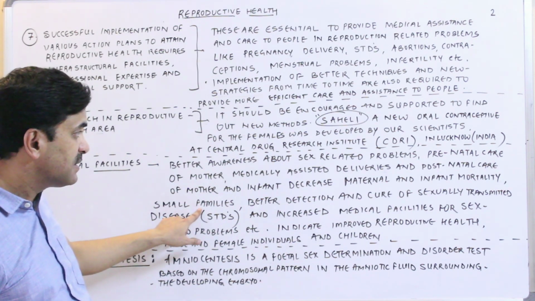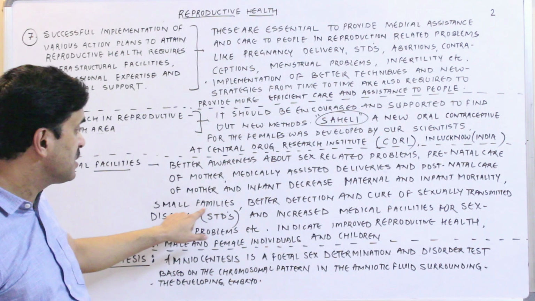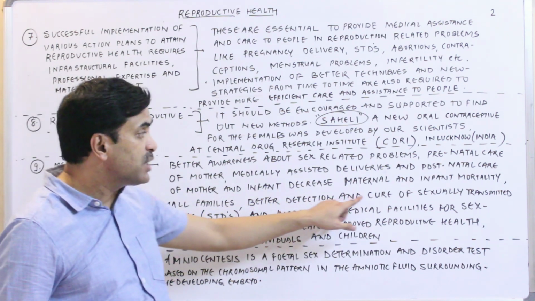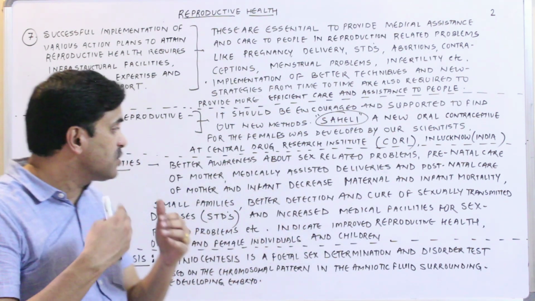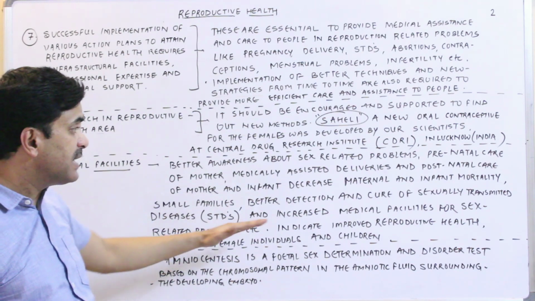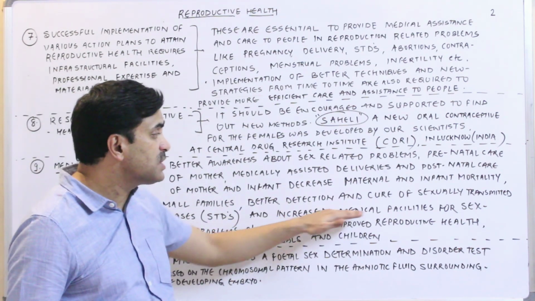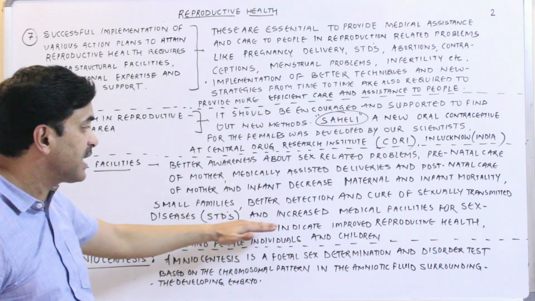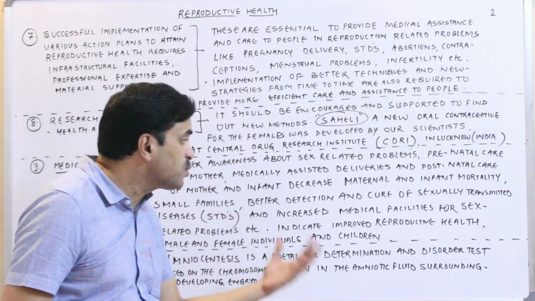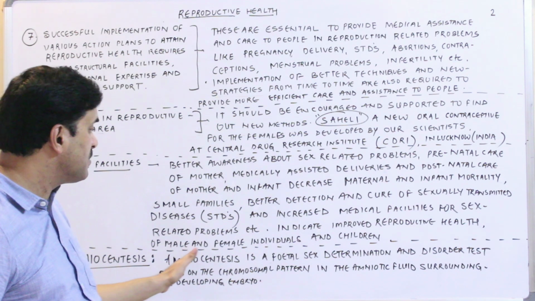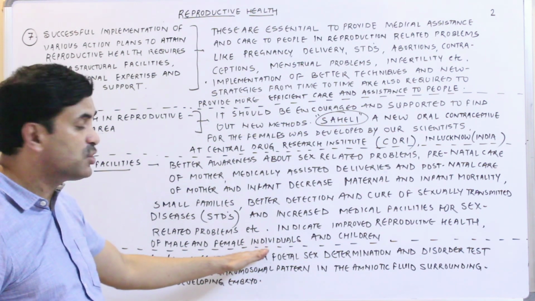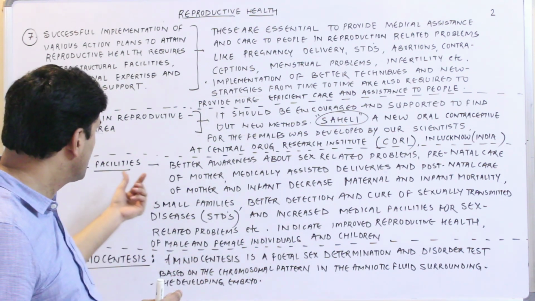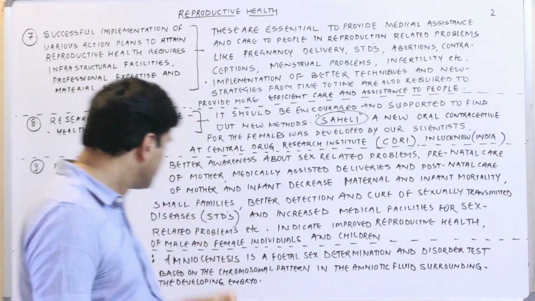Small families should be encouraged. Better detection and cure of sexually transmitted diseases, and increased medical facilities for sex related problems, etc., indicate the improved reproductive health of female and male individuals and the children. So these are the medical facilities.